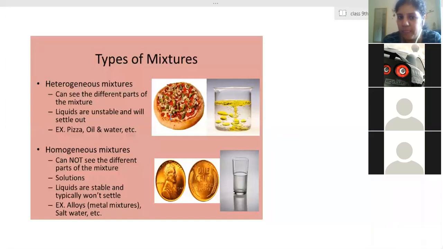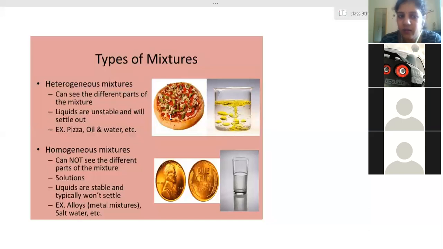But in the case of sand and water, what will happen? Sand will settle down after 2 to 3 hours, if you keep it. It's clear? So that means those are unstable. When the particles settle down, we call the mixtures unstable, because solutions are always stable. They do not settle down. The particles remain mixed uniformly throughout the solution.